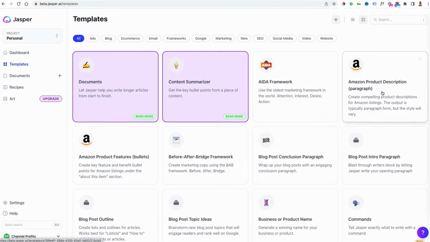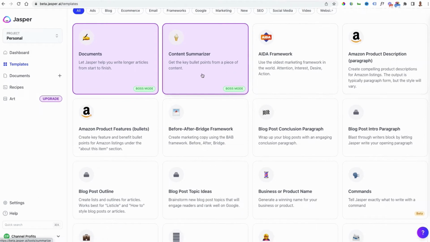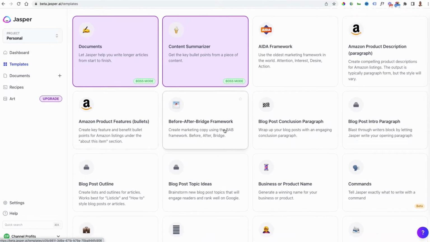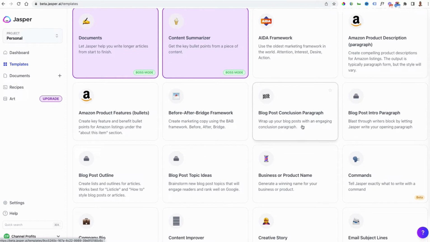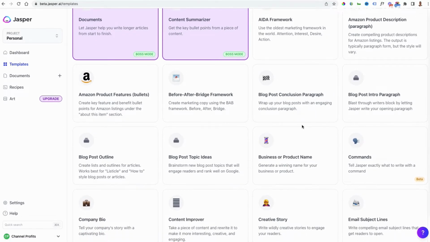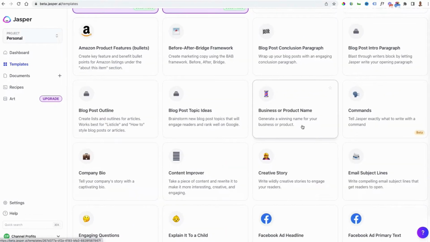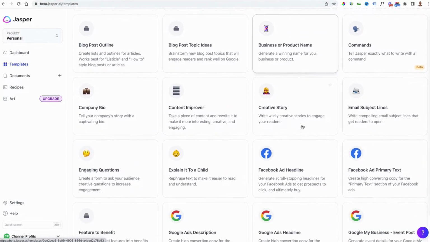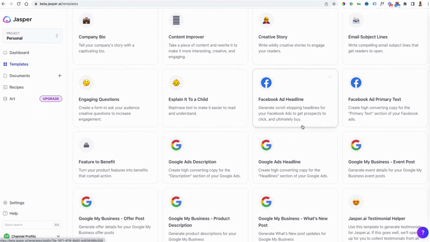The templates are essentially done-for-you frameworks that are going to help you create different types of bespoke content. So these could be your Amazon product designs, they could be summaries of content, it could be creating information for different websites, conclusions for your blog articles. So it's literally breaking down all of the different types of articles and copy that you may want to create. So we've literally got everything in here, and you could just have a Word document open and use these particular templates to build out different parts of your blog post or video script.